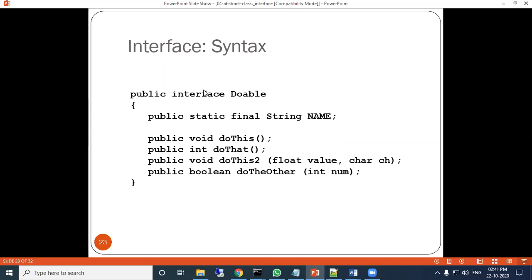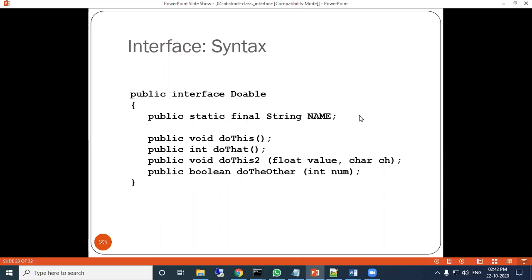Here the syntax is public, then the keyword interface, then the interface name, then within curly braces you declare some identifiers. Here inside the interface, another identifier is declared: public static final String name.